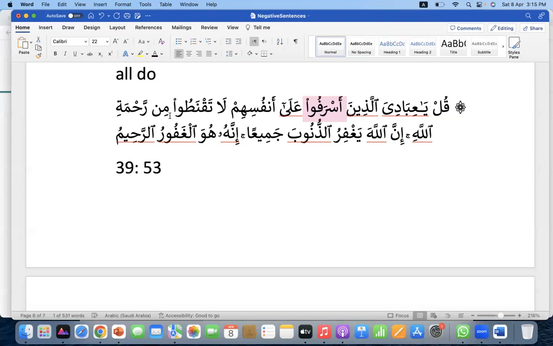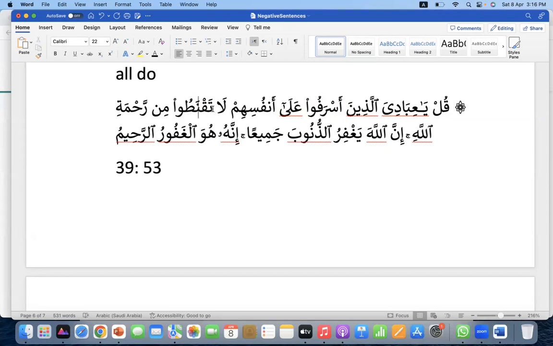La taqnatu. Now, what is this la taqnatu? What kind of construction is this? Grammatical construction. Nahi. Yes. If it was actually la taqnatuna, the noon is gone because of the la nahi.